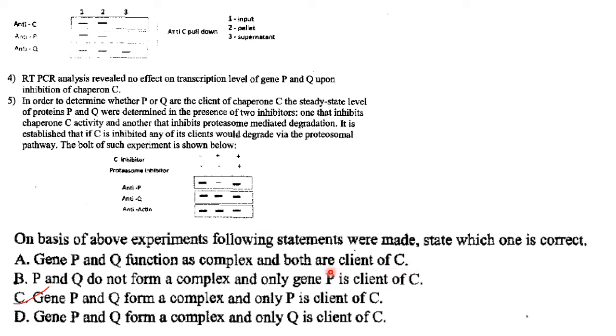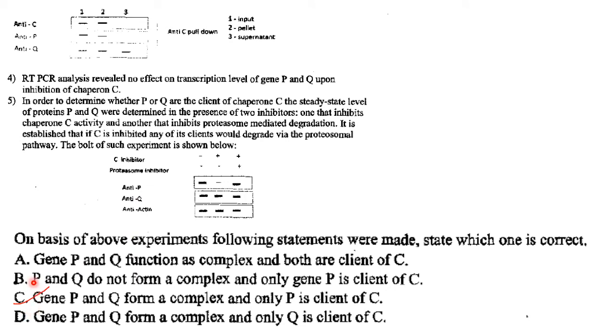As per yeast 2 hybrid assay, they have found that it is P which is a client of C. And further experiments they have conducted to establish the fact that P itself is the client of C and Q is not client of C. Then the next one: P and Q do not form a complex and only gene P is client of C. P and Q, they do form a complex. I will explain now. Wait, we will see option C also.